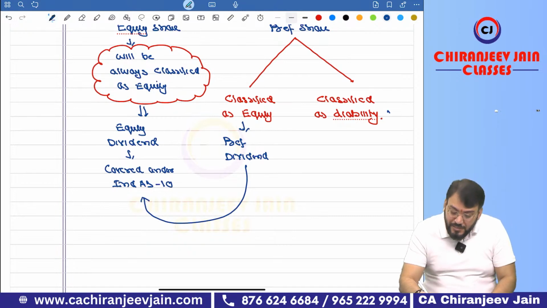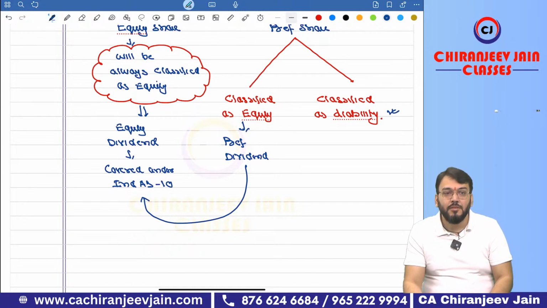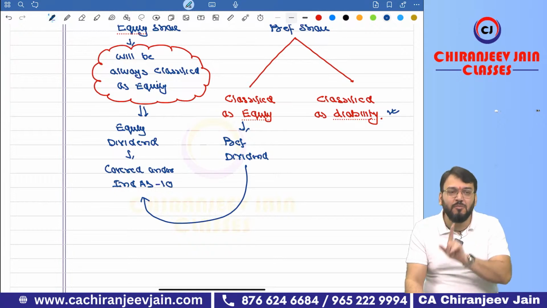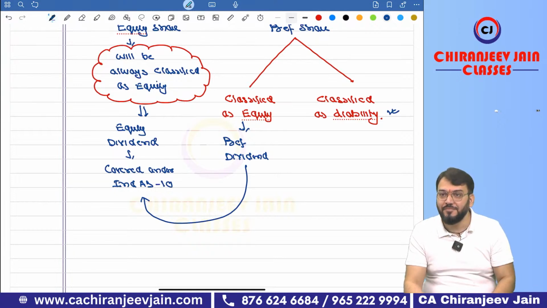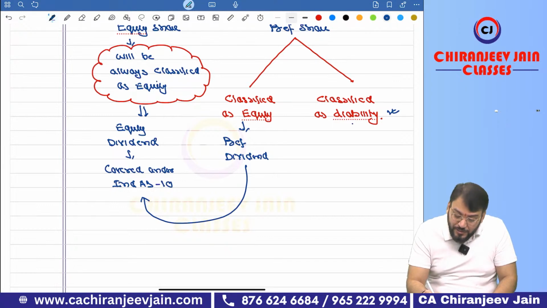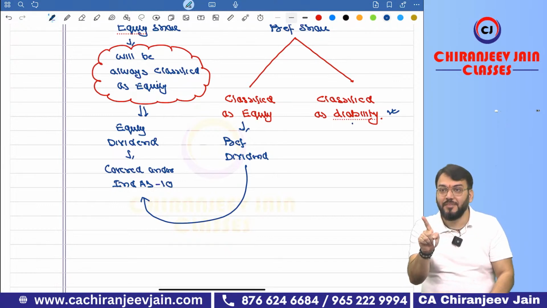Understood? But this liability, because if there is any liability, it is as simple as borrowing. So whatever you are paying for the borrowing, it is actually in substance interest expense, and interest expense will be charged to P&L or retained earnings. P&L, and therefore it is not covered under Ind AS 10. It is not covered under Ind AS 10.